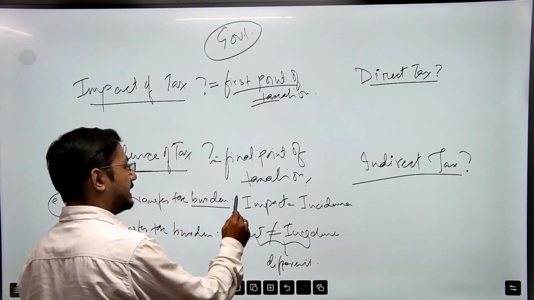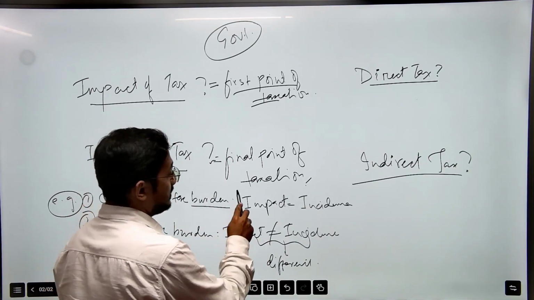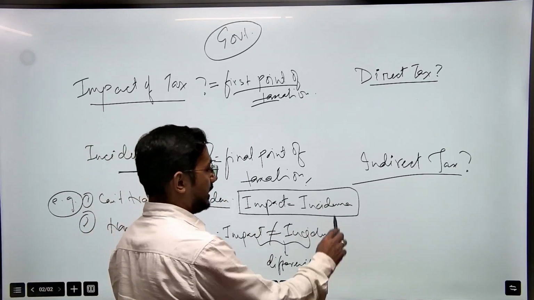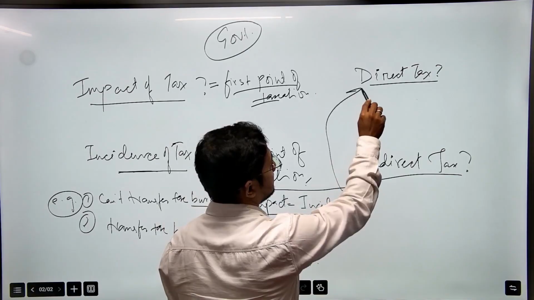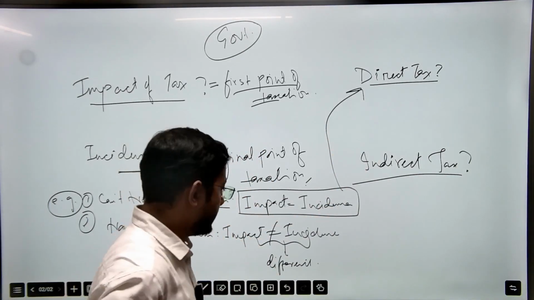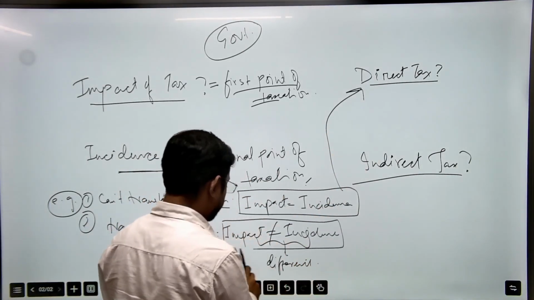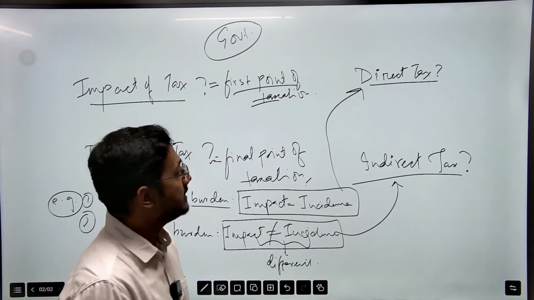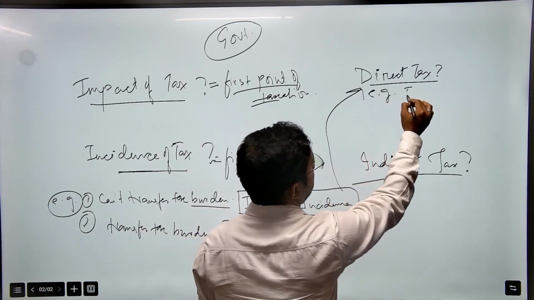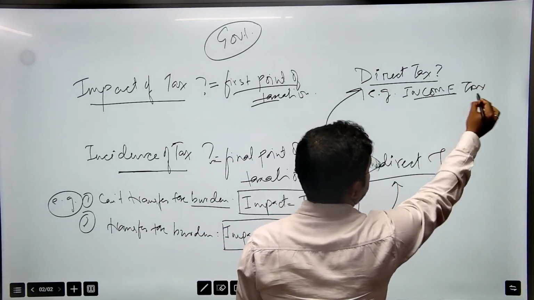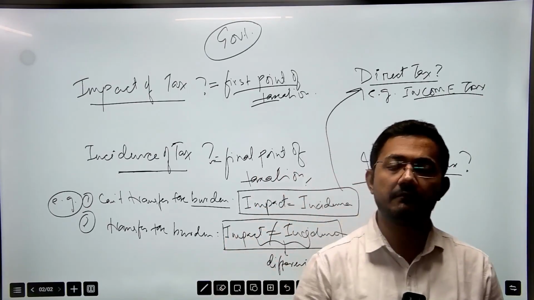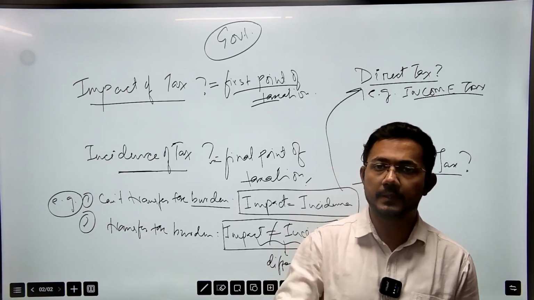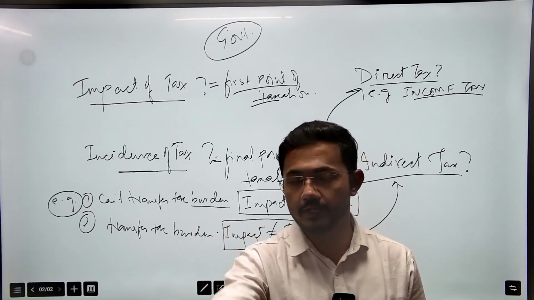Now listen, such taxes whose impact of tax and incidence of tax are equal, on the same point, are known as direct taxes. And those whose impact of tax and incidence of tax are at different points are known as indirect taxes. For example, income tax is something that the government of India imposes on a person's income, but that person cannot transfer his tax burden to anyone.